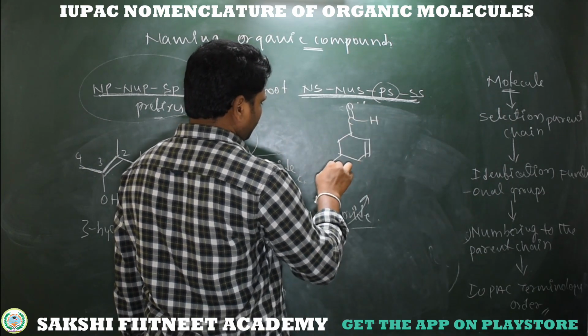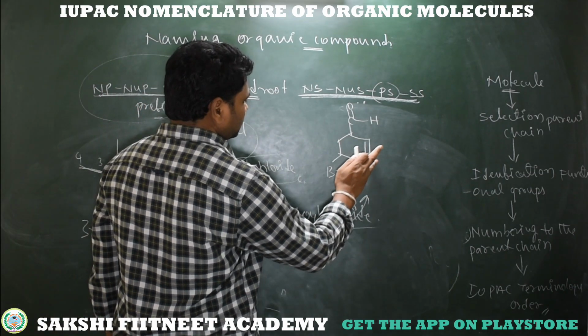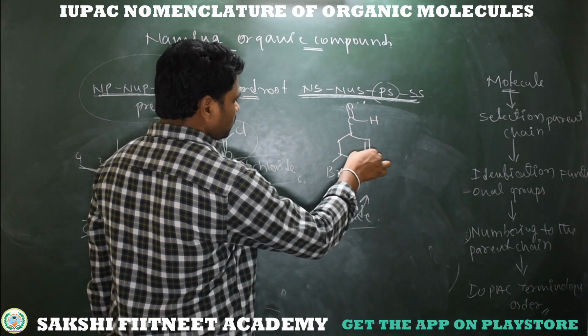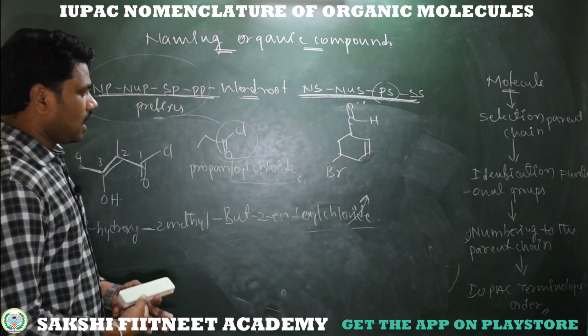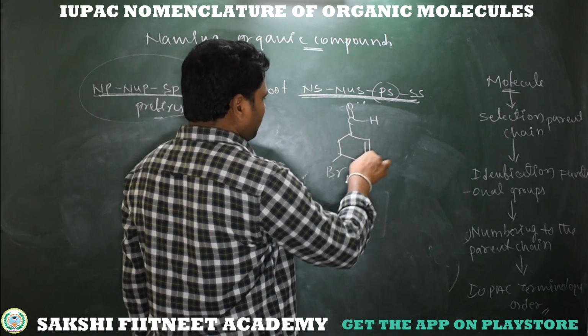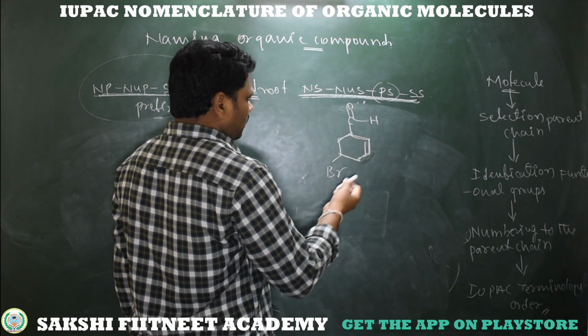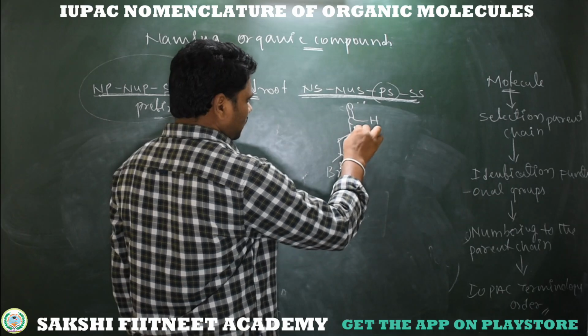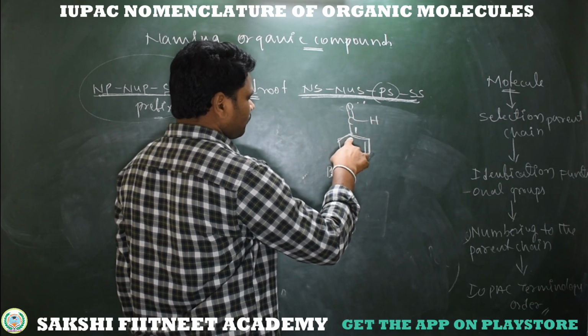See, what is the IUPAC name of this compound? See, cyclic 6-membered ring having unsaturation, bromine substituent, as well carbaldehyde, that is aldehyde substituent. First selection of parent chain. This is a selection of parent chain. This is a parent chain. And next, coming to numbering to the parent chain. See here, this is the first carbon because major functional group attached carbon become first.